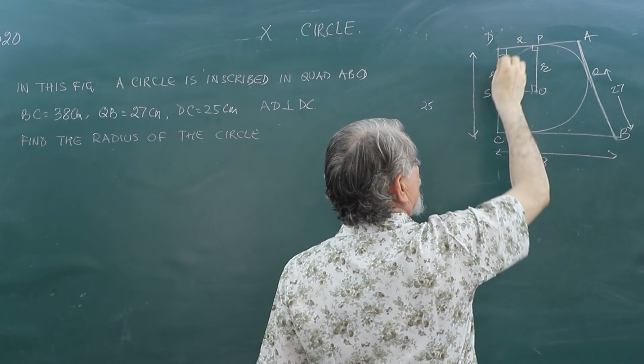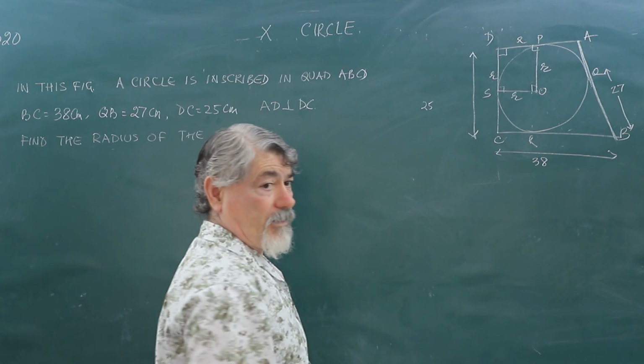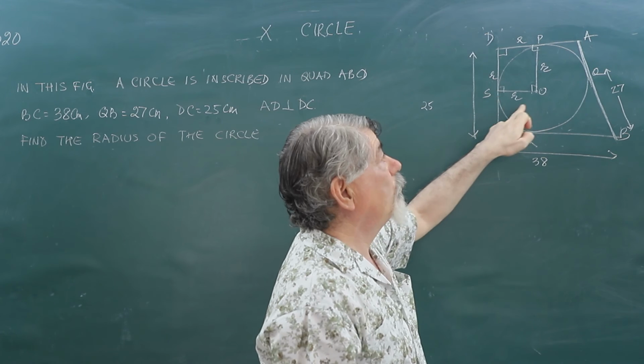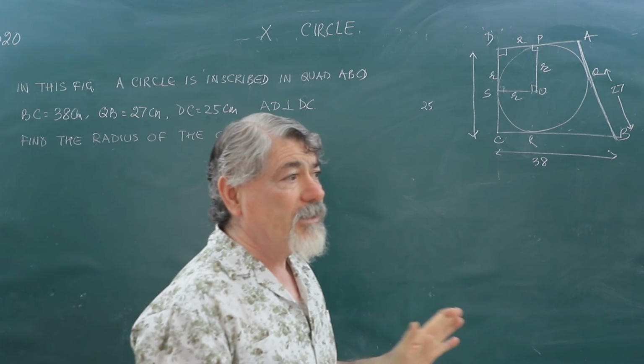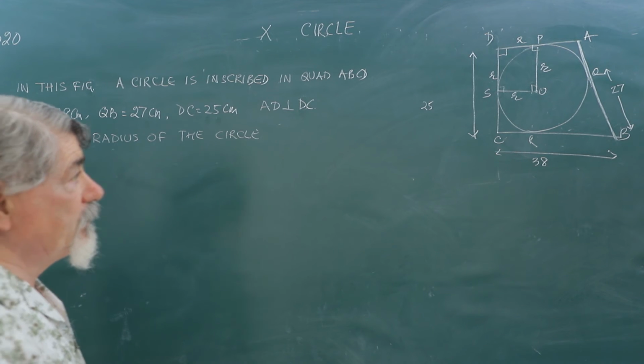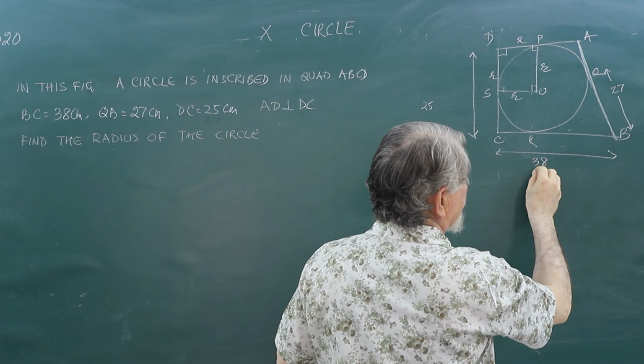So these all will also be equal. If it is R, it will be equal to R. Why? Because of tangents. So this becomes a square of side R centimeters. Now this is given as 38. So this will be left how much?